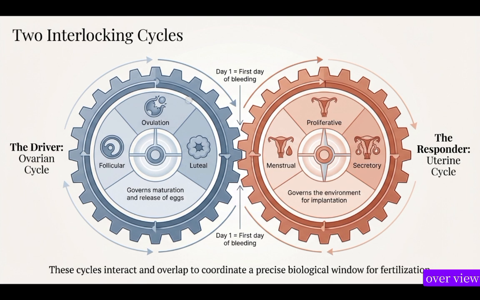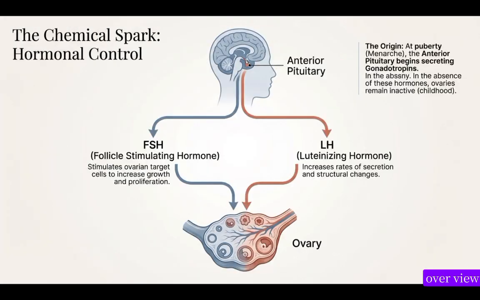So the ovarian cycle is for production, maturation and release of the egg, while the uterine cycle is to prepare the environment for implantation. These cycles interact and overlap to coordinate a precise biological window for fertilization.